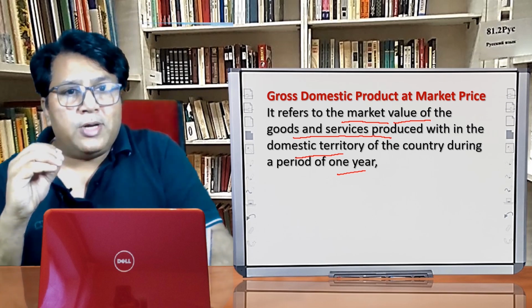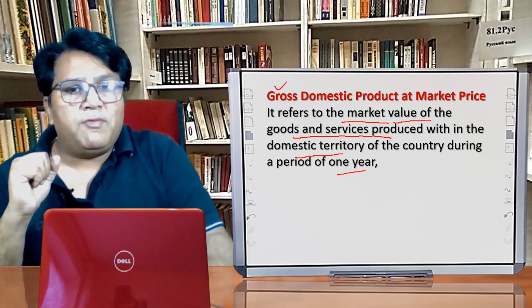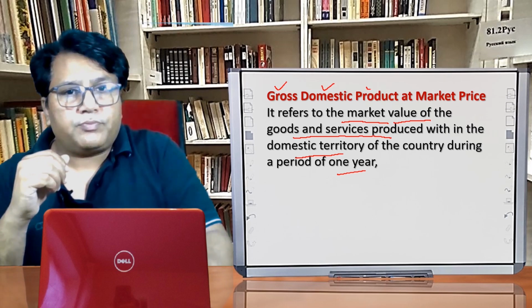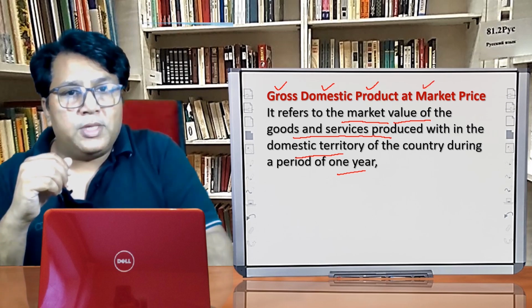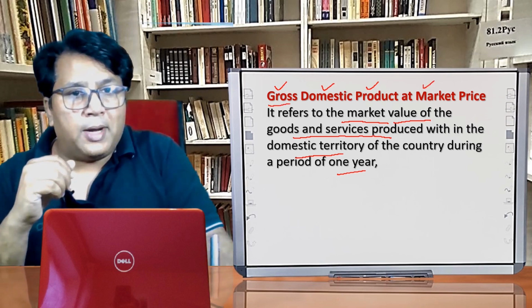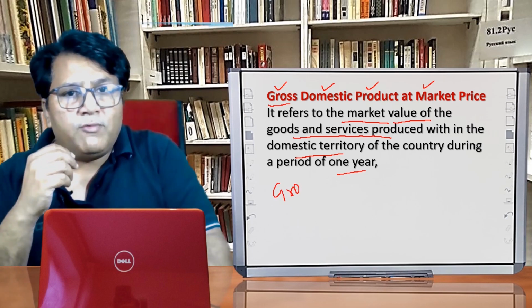In the domestic product at market price, certain things are very important. Here we can say gross is there, domestic is there, product is there, and the market price is there. Let us see what is the meaning of the gross.